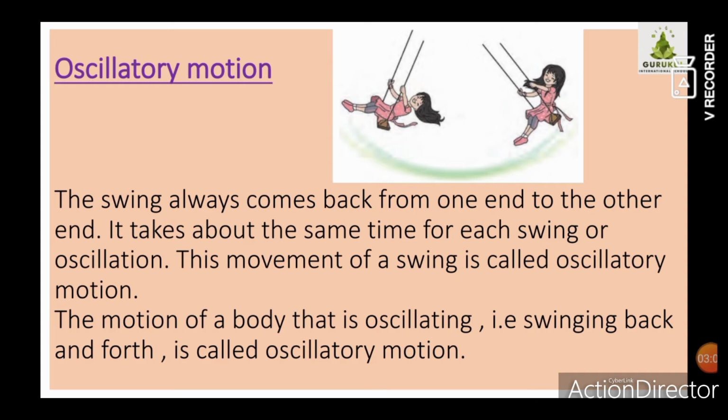As well as the flapping of the wings of birds. They are also moving their wings again and again, from point A to point B, point B to point A, again and again. Correct? Such a motion is called oscillatory motion. The motion of a body that is oscillating, that is swinging back and forth, again going back, again coming to its original point, is called oscillatory motion.